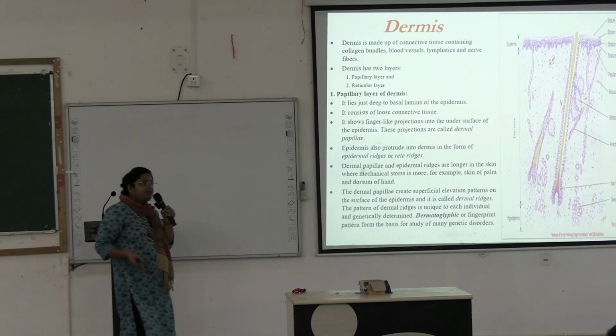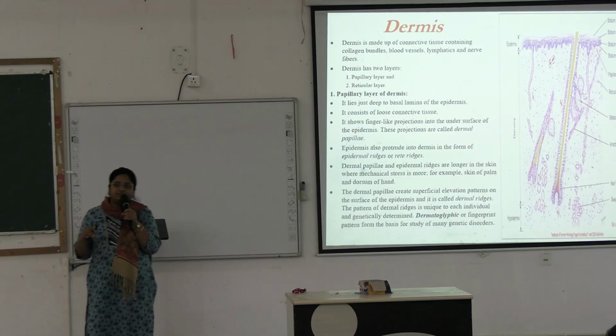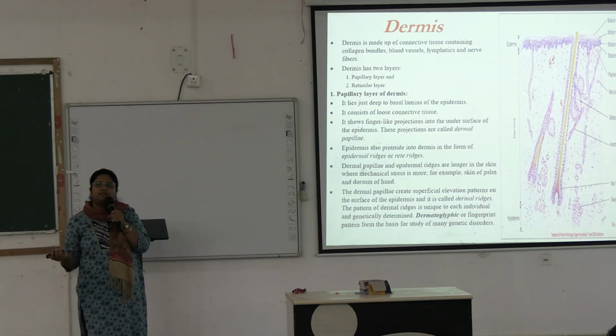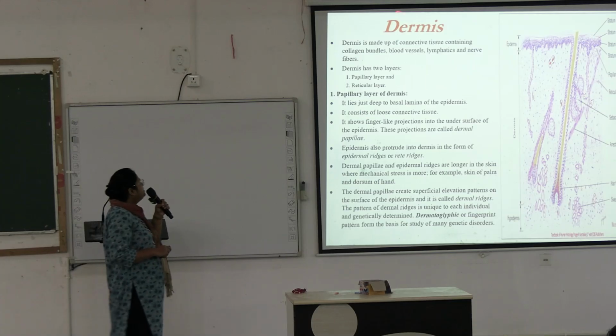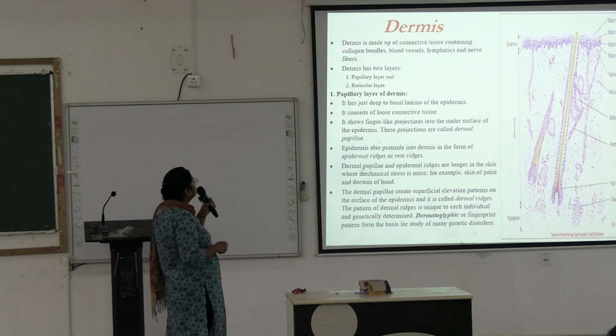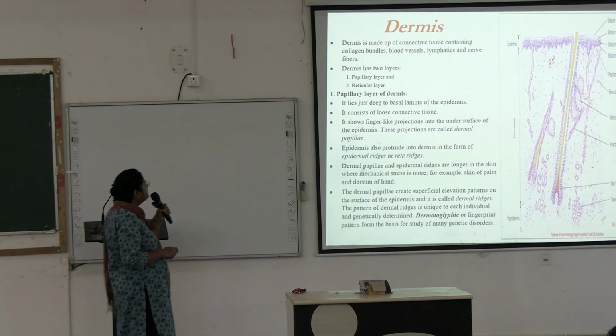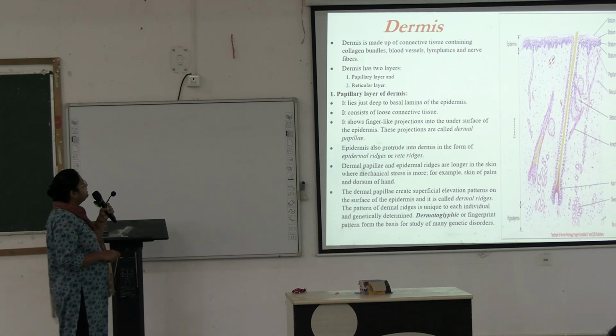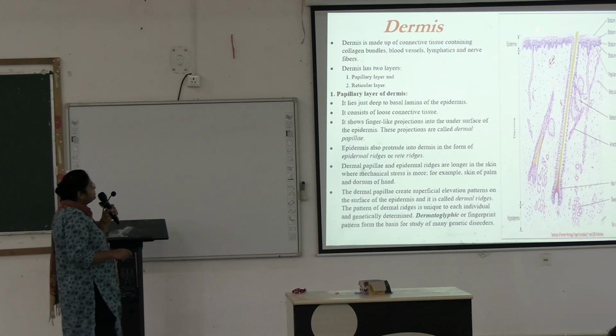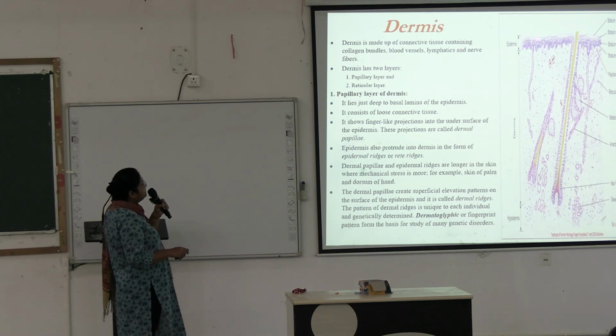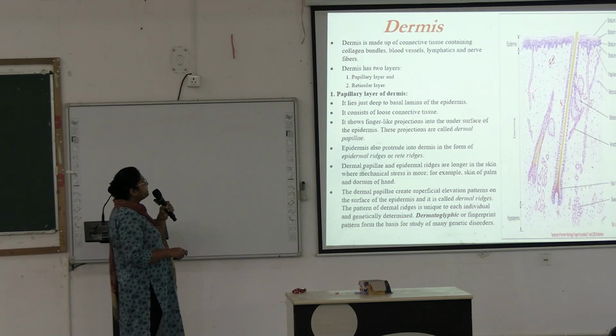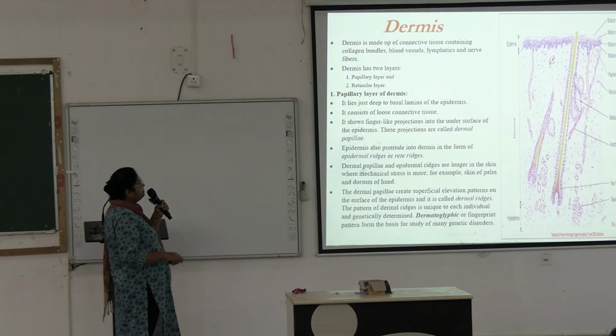So we have discussed all the layers of the epidermis. Next, we are going to the dermis. Dermis is made up of connective tissue containing collagen fiber bundles, blood vessels, lymphatics, and nerve fibers. See here, this part is the epidermis. Below the epidermis, this whole area is the dermis, and below the dermis is the hypodermis.